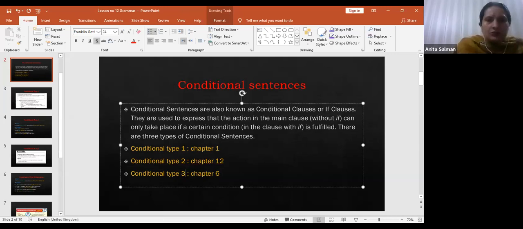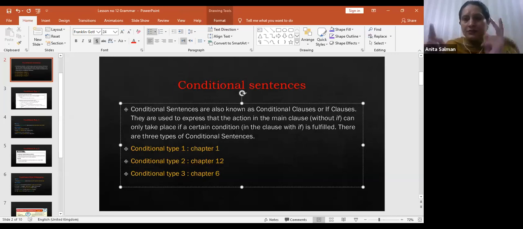Now look at me, conditional sentences are having 2 types of clauses. If clause and main clause, right? If clause is the condition, main clause is the result. If this condition will be fulfilled, then we'll get this result, right?